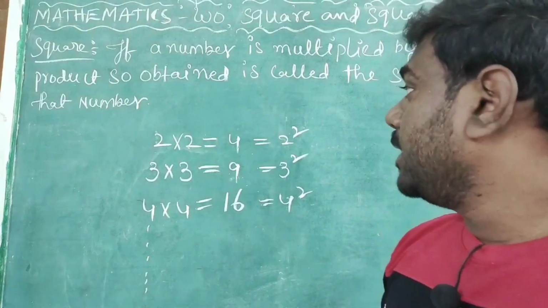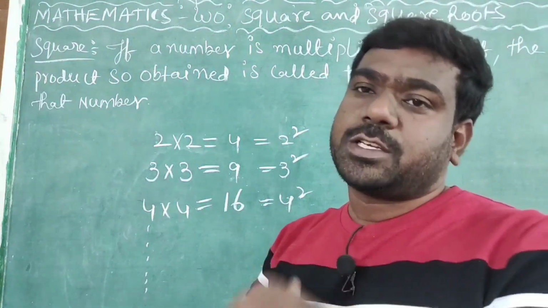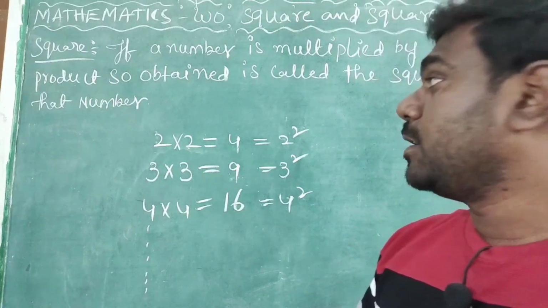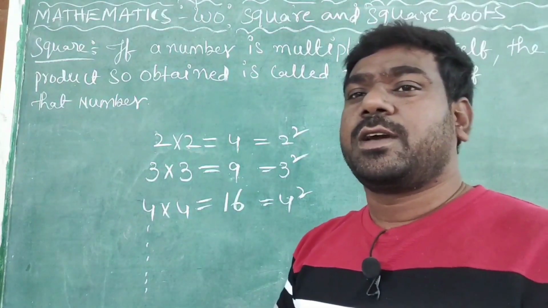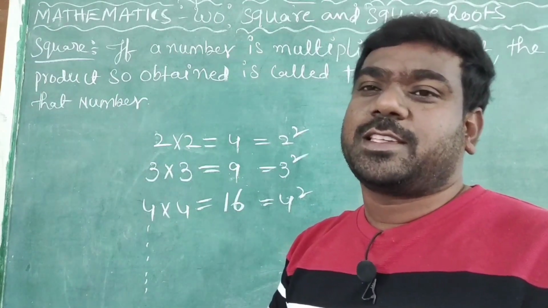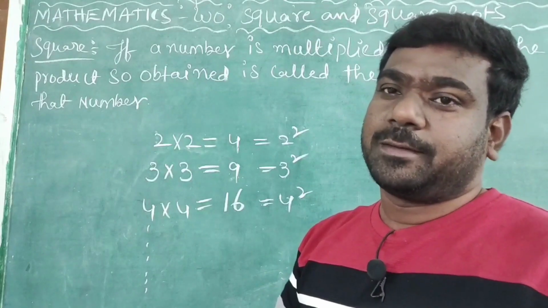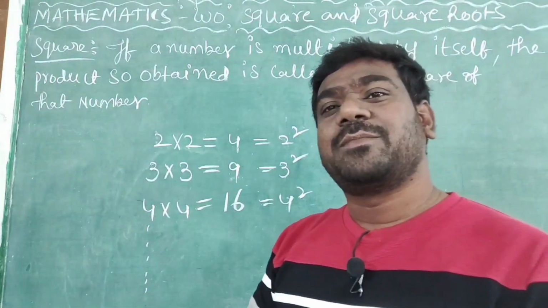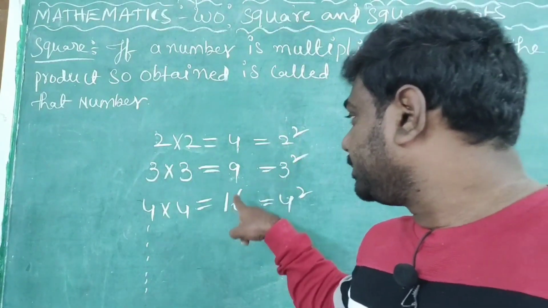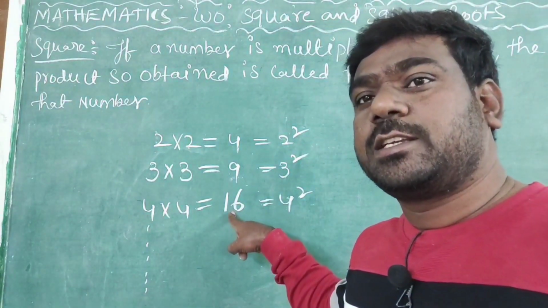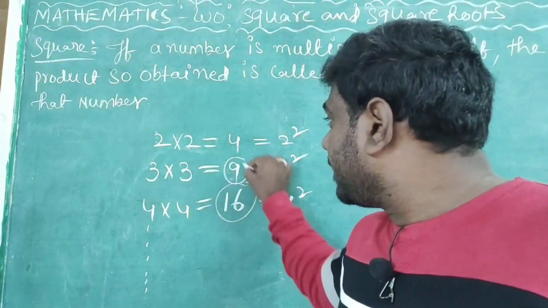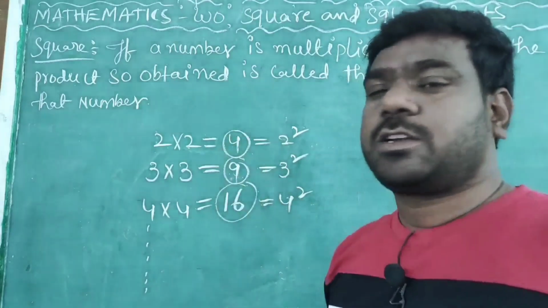Next one is perfect square. What is the meaning of perfect square? Yes, the square of any natural number is called a perfect square. The meaning is, suppose it is 16. 16 is a perfect square. 9 is a perfect square. 4 is a perfect square.